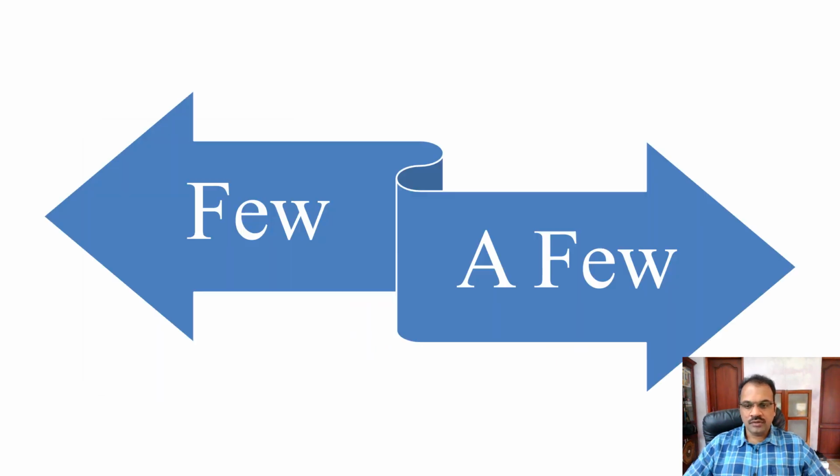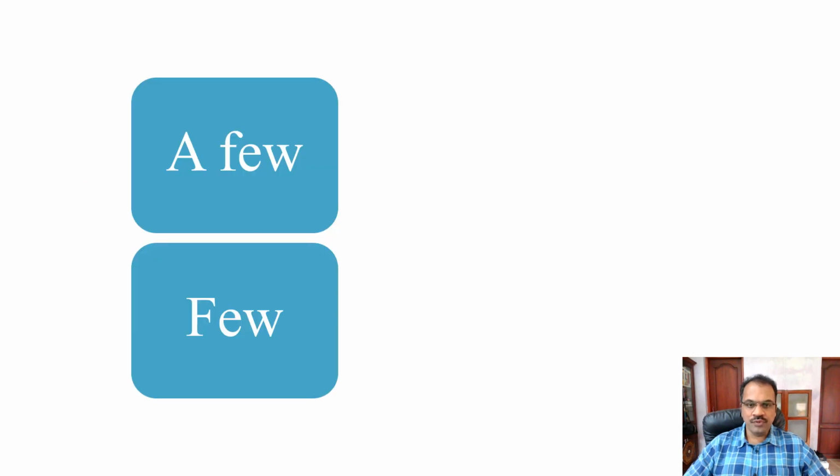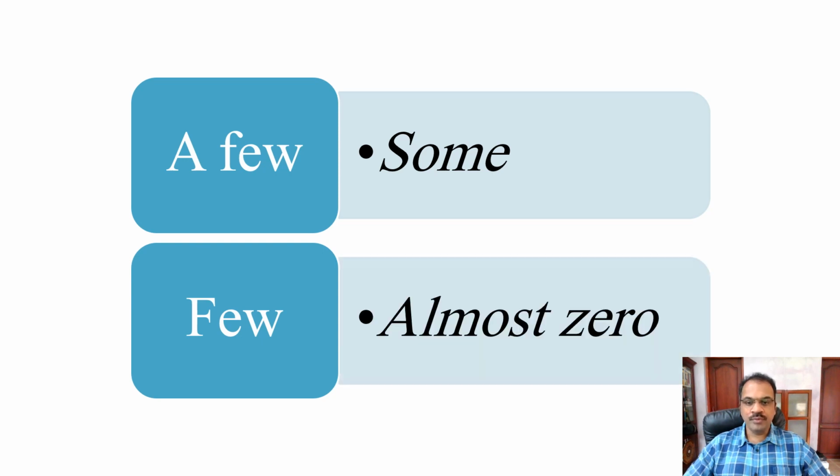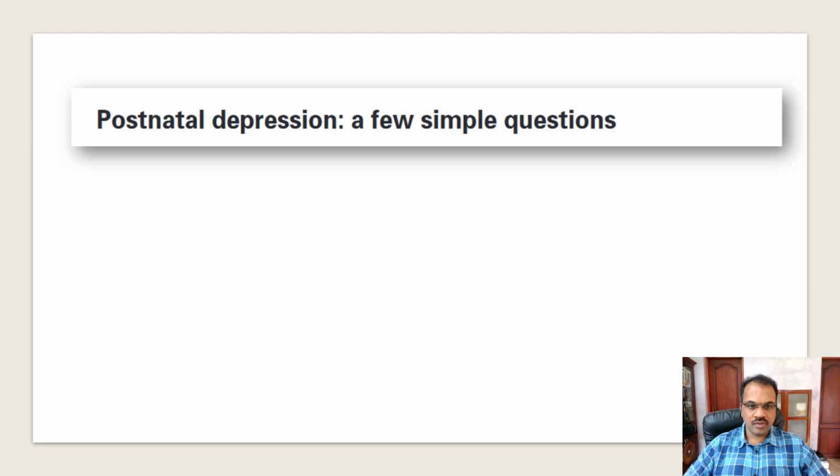Let us start with a very commonly mistakenly used pair of words: few and a few. Though people use these two words interchangeably, there is a distinct difference in their meanings. A few means some; at least there is some amount of whatever is being referred to, while few means almost zero or almost nil. Let us see it with some examples.